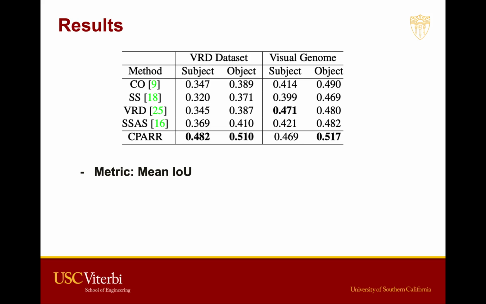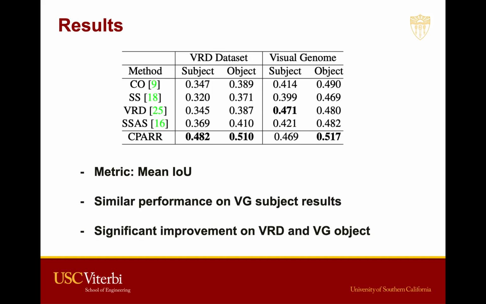We first show the results for the subject and object IOU for both of these 2 datasets. From the table we can see that we have comparable results on the subgroup category on the VG dataset, and we outperformed all other splits compared with all our 4 other baselines.